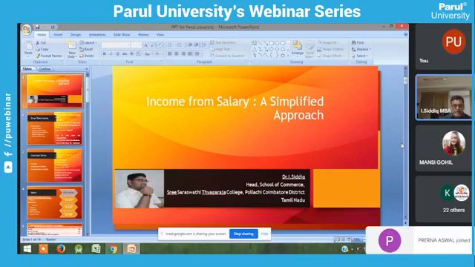So direct tax is directly charged from the public. Indirect tax is indirectly charged by the government from the public.